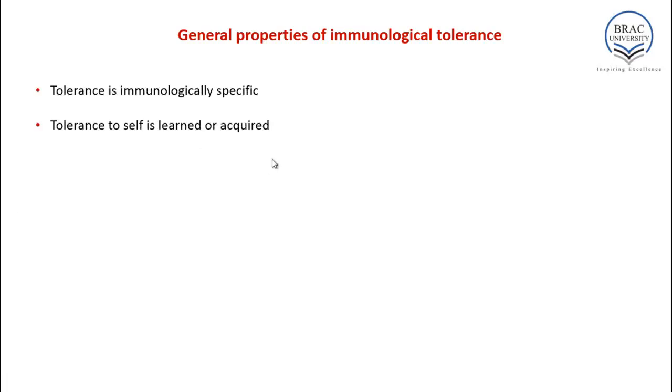What are the general properties of immunological tolerance? Tolerance is immunologically specific. Tolerance to self is learned or acquired. So does that mean tolerance is immunologically specific? That means tolerance will show to only a specific type of antigen, not all kinds of antigen. And tolerance to self is acquired or learned. That means tolerance does not come from parents. It will be developed during the lifetime of a progeny.